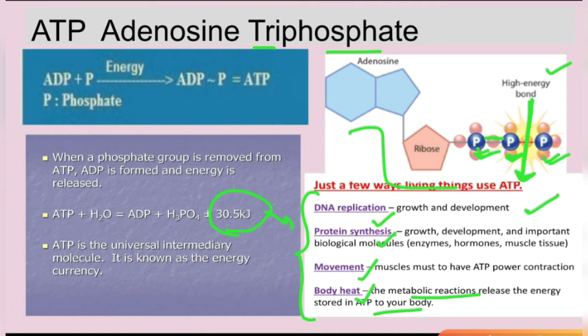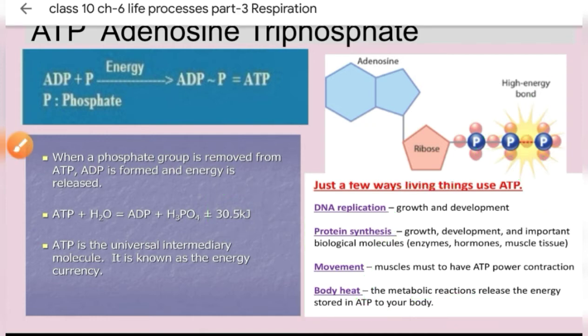So all the processes which take place inside our body, or which we are able to perform, like moving our hands, doing exercise, moving our legs, travelling, all these processes require energy. This is all because of these phosphate molecules which are attached to each other.